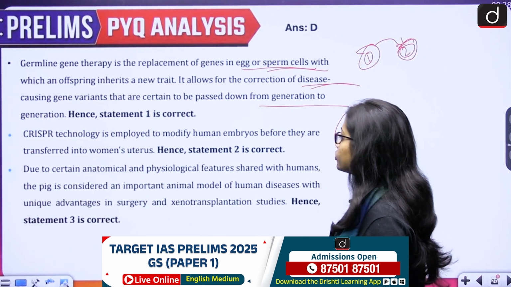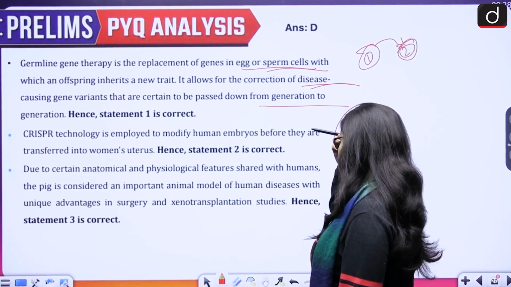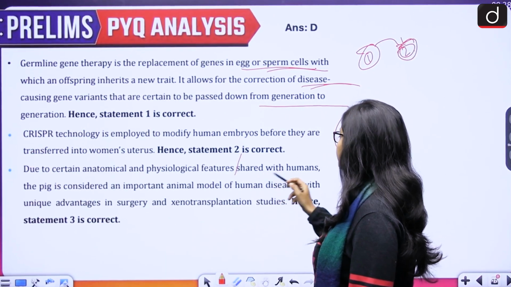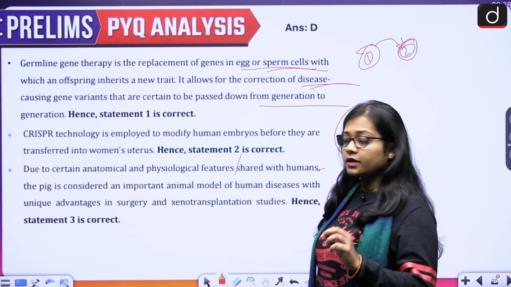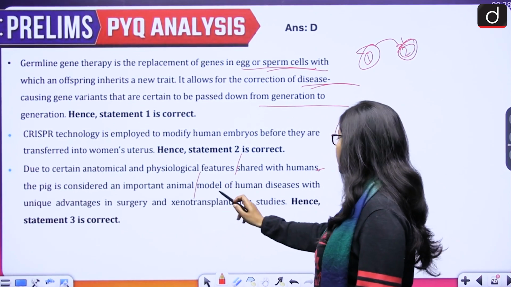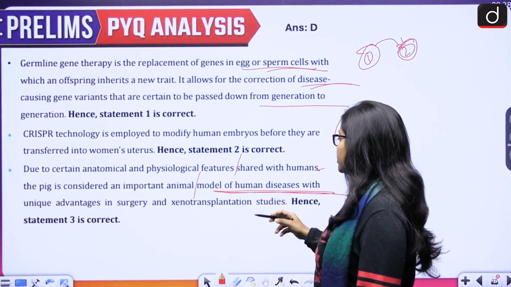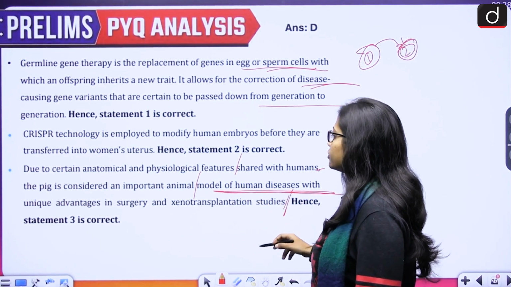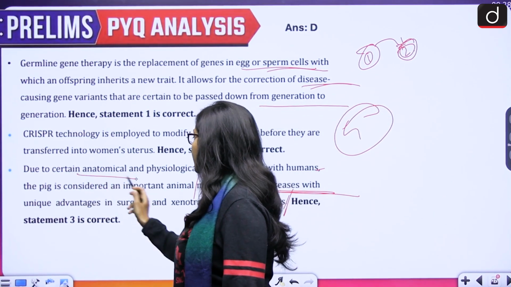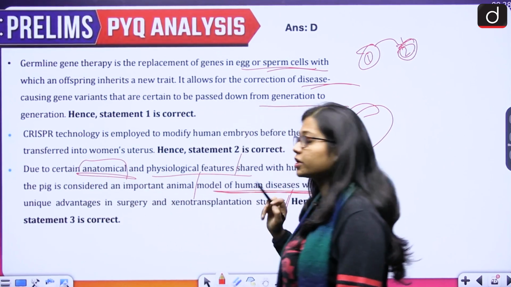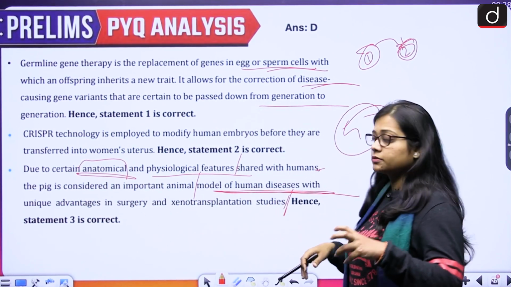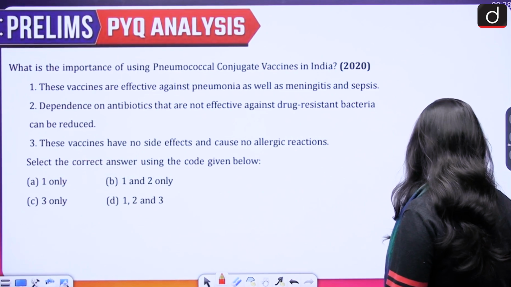Third is, due to certain anatomical and physiological features shared with humans, the pig is considered an important animal model of human diseases with unique advantages in surgery and xenotransplantation studies. So this is basically due to anatomical and physiological features of pig. So third also becomes correct.